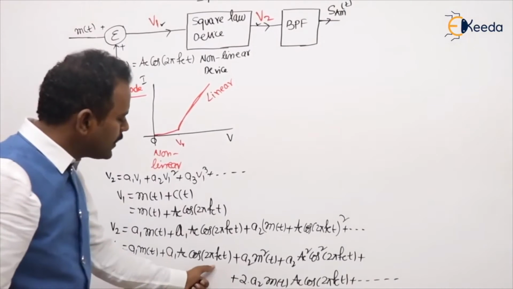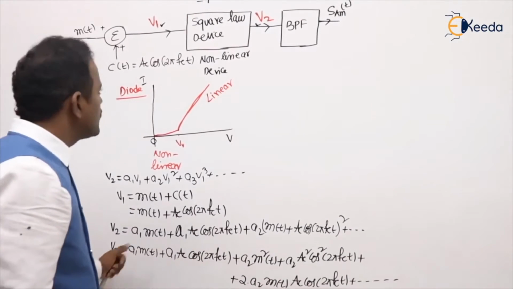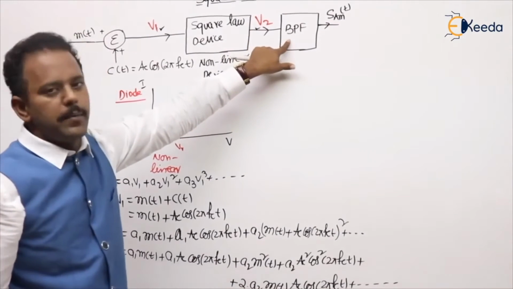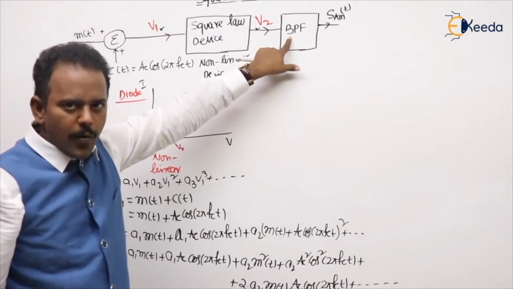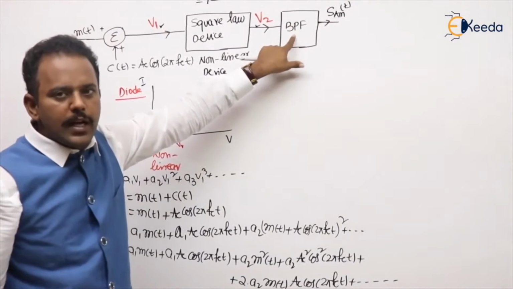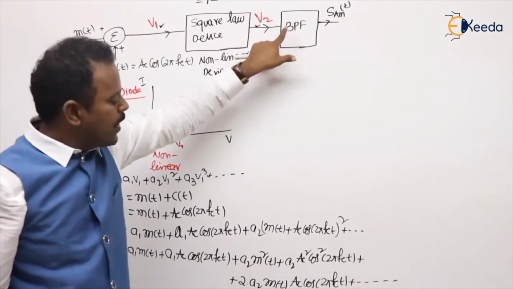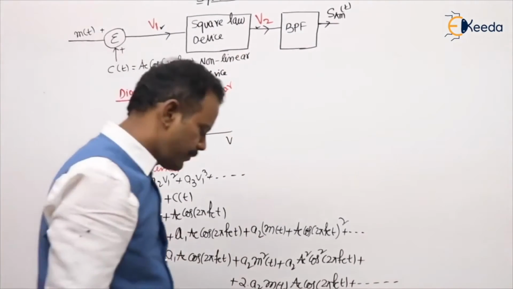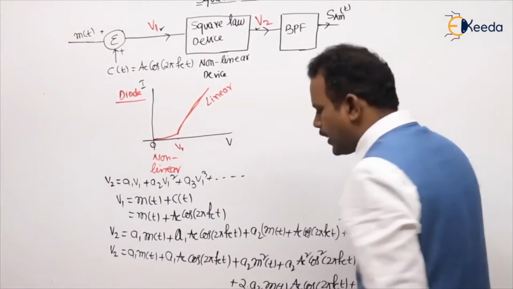And this V2 we are giving at the input of a band pass filter. Now we have to think about the band pass filter characteristics, what terms are passing, and we will find out the output. Now coming to here, what is our target?